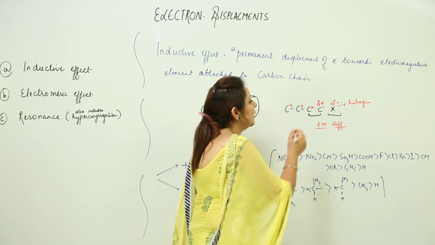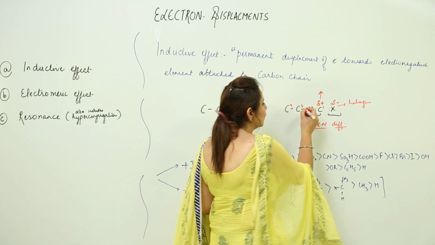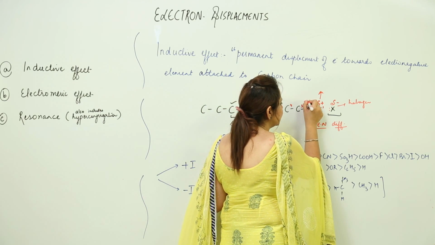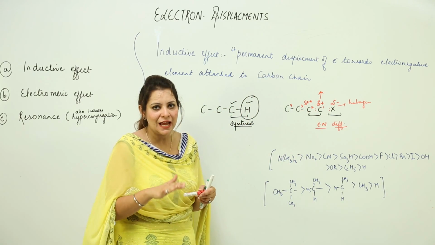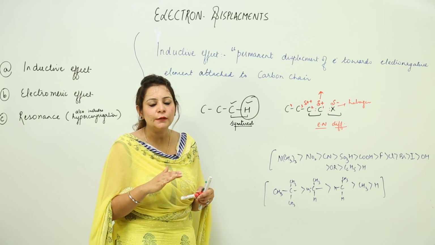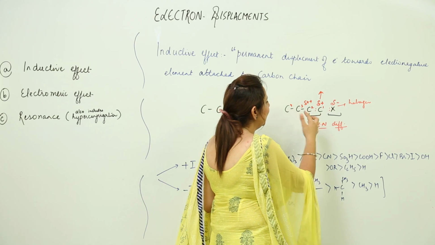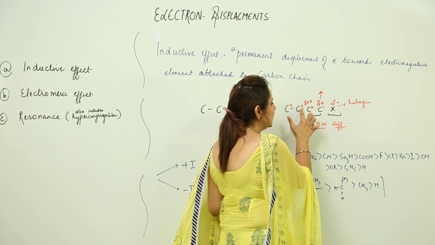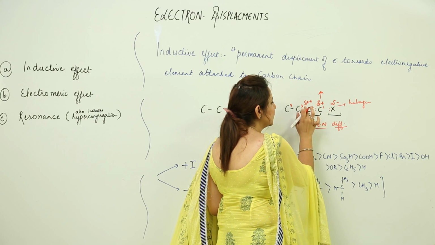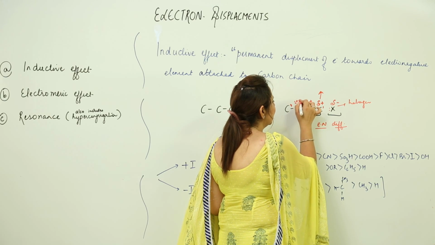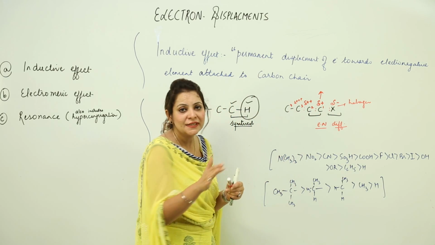So as a result some amount of this positive charge gets neutralized and C2 also acquires a positive charge. The magnitude of this positive charge is less as compared to the positive charge which appeared on C1, but still it is present. So now this C2 will again attract the electrons of the C2 and C3 pair, and they will get slightly displaced. So some of the charge of C2 will get neutralized and C3 will acquire a slightly positive charge, which will be less in magnitude as compared to C2, but still it will develop.